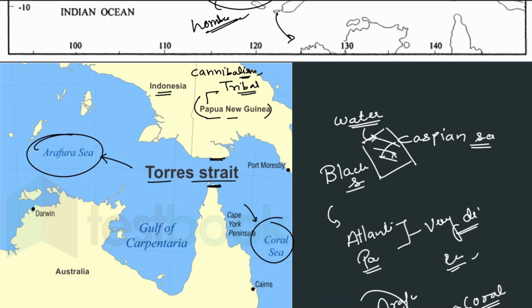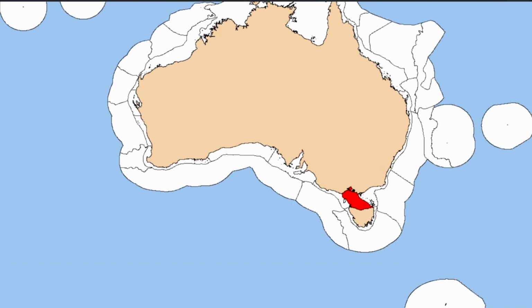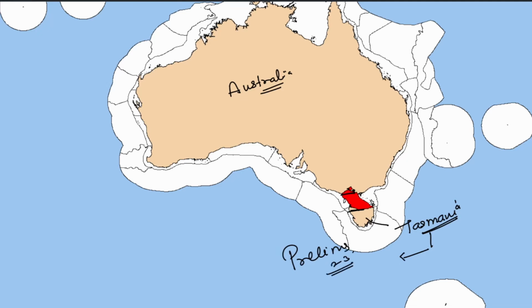All right, now let's move on to the next one. So we already saw that this is the island of Australia. There's a continent of Australia. And it has here a rather big strait, and this is Tasmania. The Tasmanian wolf was asked in prelims very recently. Okay, Tasmanian devil. So it's a species found in Tasmania only.